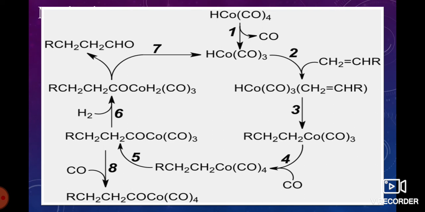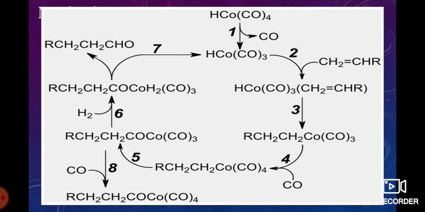In the next step, dissociation. This group, Co(CO)4, can be written as RCH2CH2CO-Co(CO)3.